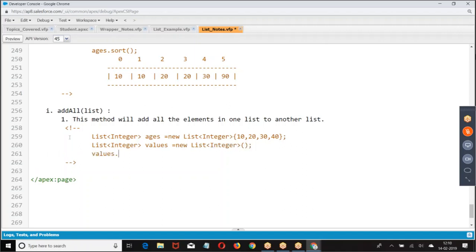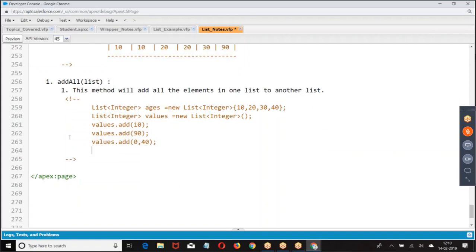Then I'm having values dot add zero comma 40. This is what we have.